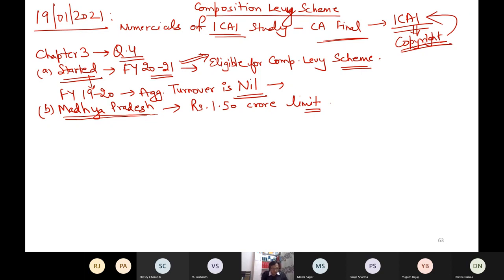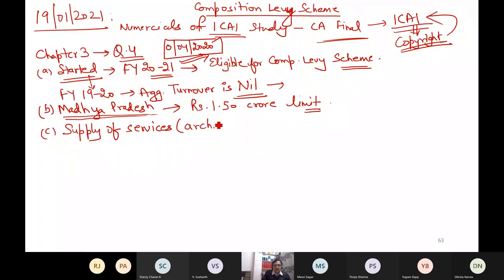On 1st April, the firm started the business. Since in my course the financial year is 2021, I am assuming that this 1st April is 1st April 2020. The question is not saying this, but I have to assume. The firm provides architecture services. The third thing is that supply of services is taking place, not goods, and the service is architectural services.